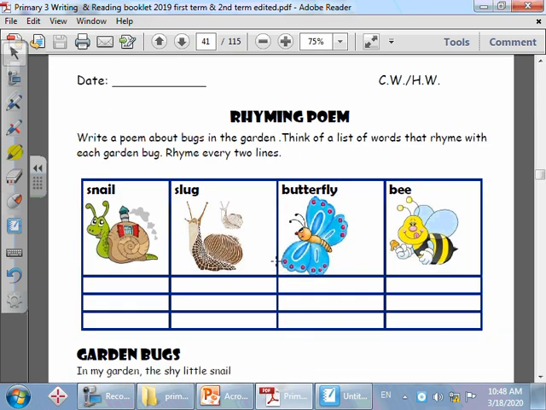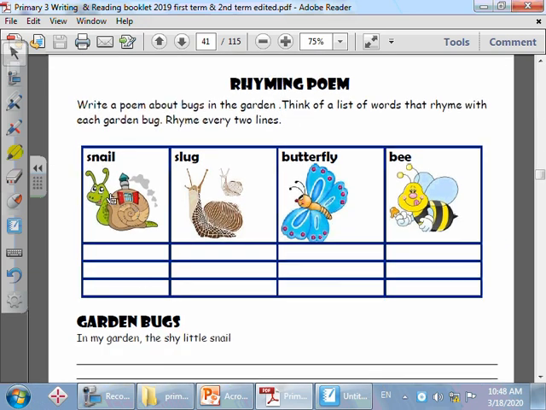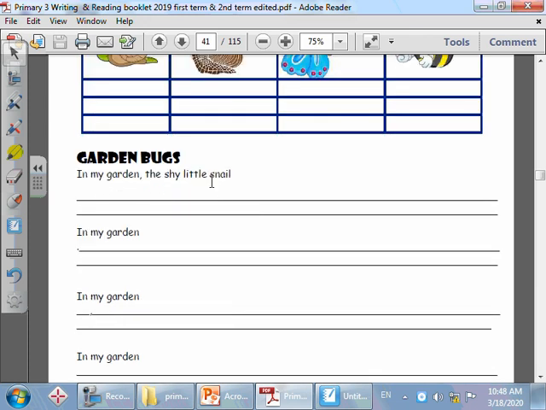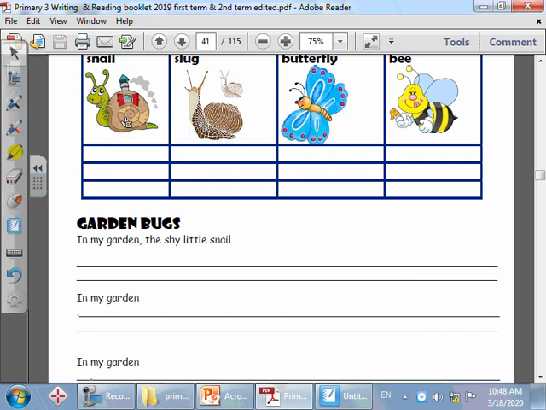Now the next page, you will do it as homework. It's the same thing. You're going to use rhyming words with snail. Here you will write them. And then slug. And then butterfly. And bee. After that, you're going to write a poem about the bugs in the garden. Here, in my garden, the shy little snail. You could say what? Email, for example. The sky is your limit. You could say whatever you want.